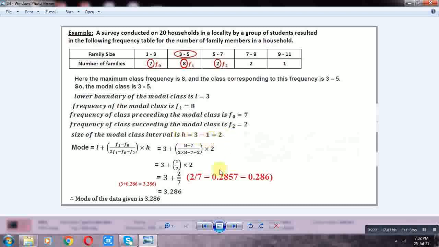Find Mo. Mode is equal to L + ((F1 − F0) / (2F1 − F0 − F2)) × h.